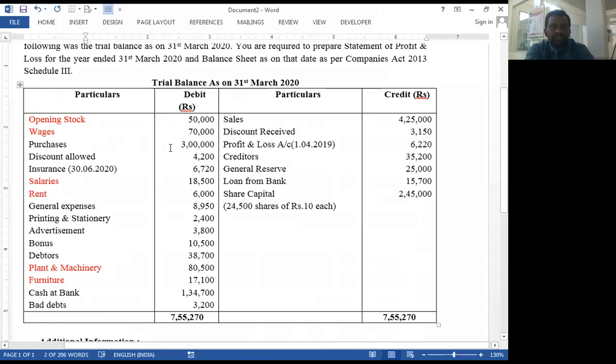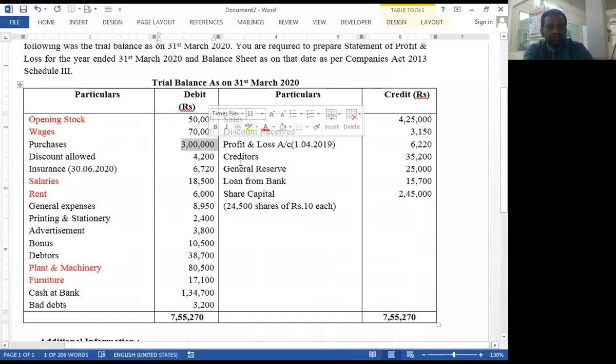Purchases. Purchases are recorded under the notes purchases of stock in trade. Similarly, see, is there any purchase return in this problem? There is no purchase return given. Only purchases are given.